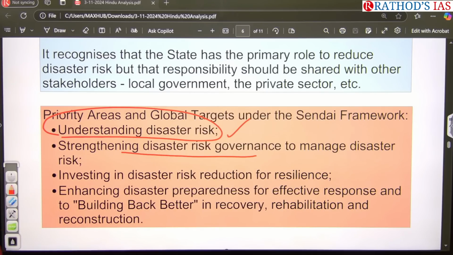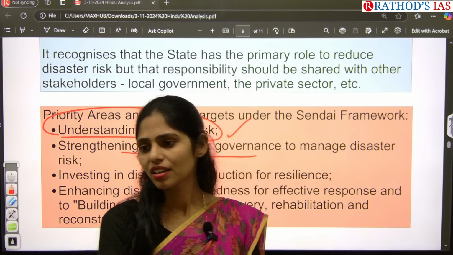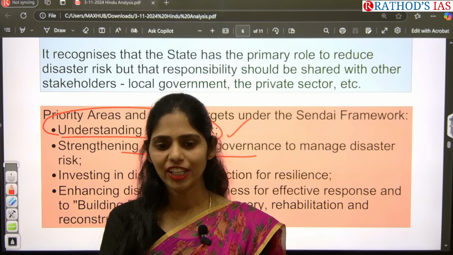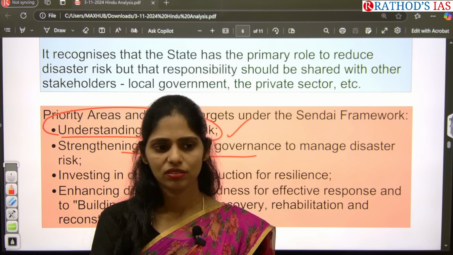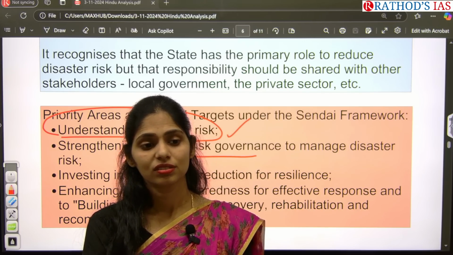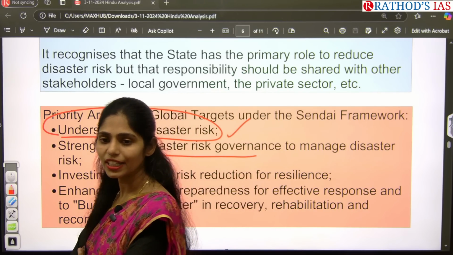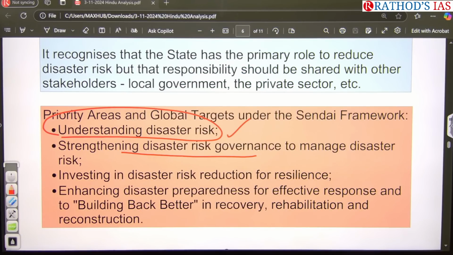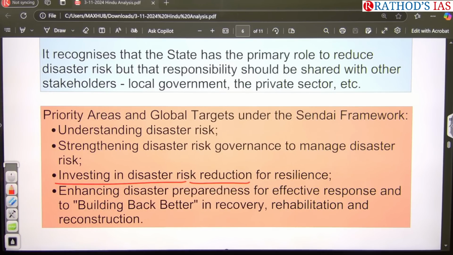Why? Come on, recall your memory. Why is this SDRF in news? Yes, it was not introduced, and we want to introduce that in all the states. So because of this, SDRF is in news. Very good. Okay, and the third important point is investing in disaster reduction for resilience.